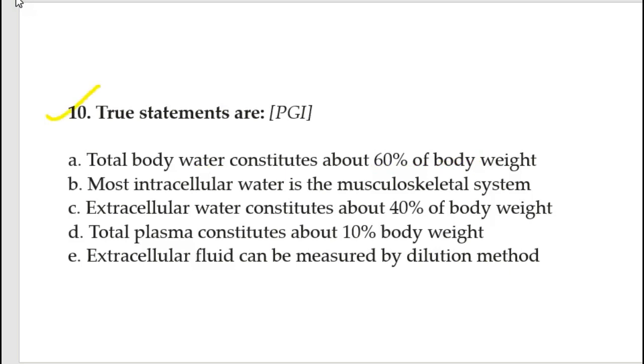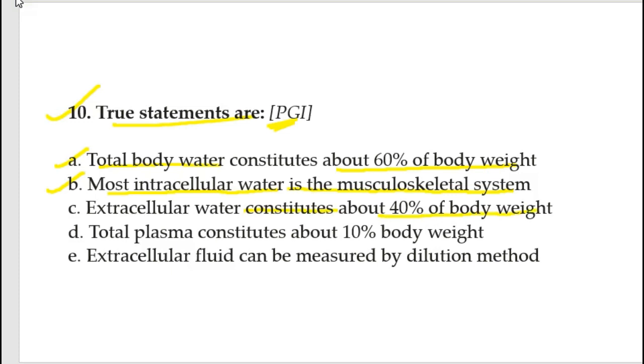So the next question is: true statements are. This question is from PGI, maybe multiple options will be correct. The first option is total body water constitutes about 60% of body weight. It is true. Most intracellular water is in the musculoskeletal system. It is true because intracellular fluid is rich in water content. Extracellular fluid constitutes 40% of body weight.